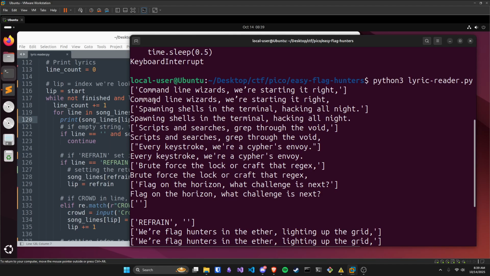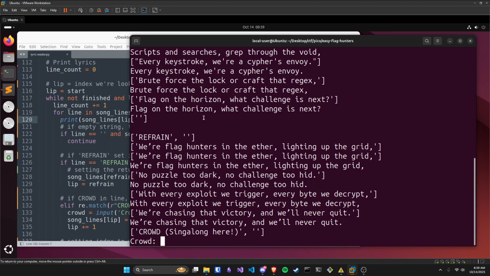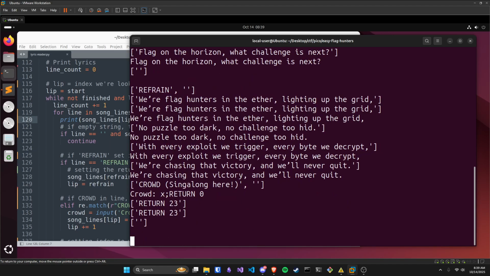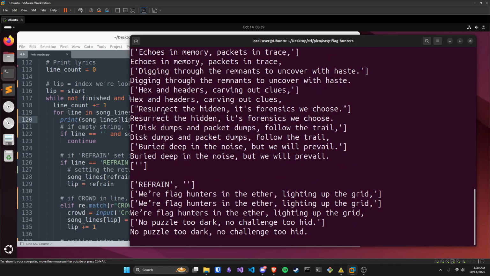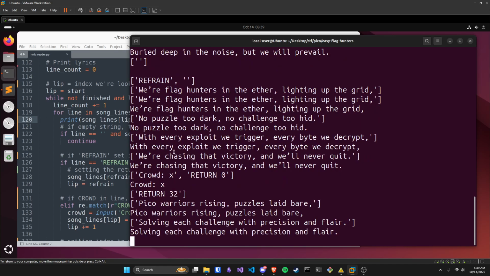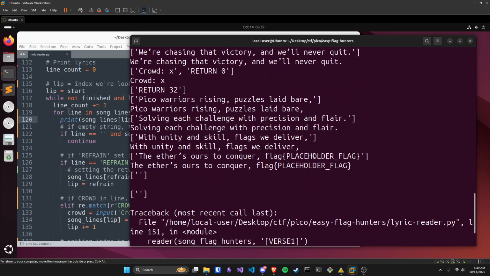So as you can see, it's processing it technically line by line right now, but if there were a semicolon, it would process it differently, where it's going to process the first part of the phrase, whatever's left of the semicolon, and then the second part, whichever is after the semicolon. So what if I do x semicolon return 0? Yeah, and then it goes back here, goes to the refrain, and then over here, I'll stop it real quick. We can see the placeholder flag.